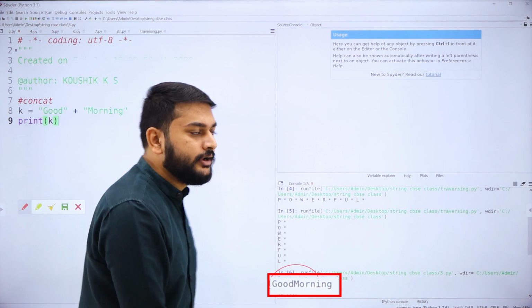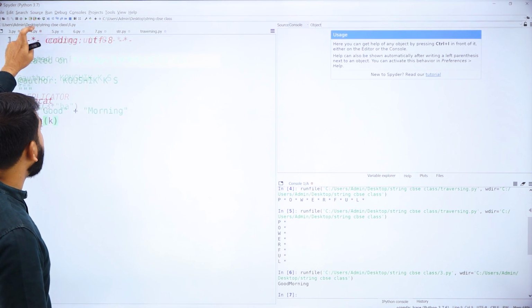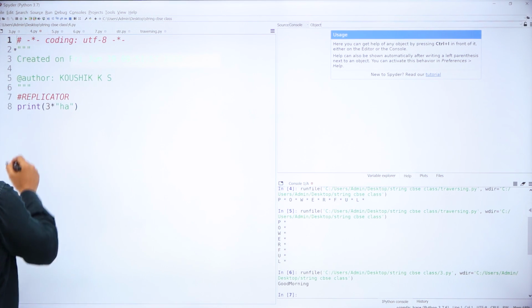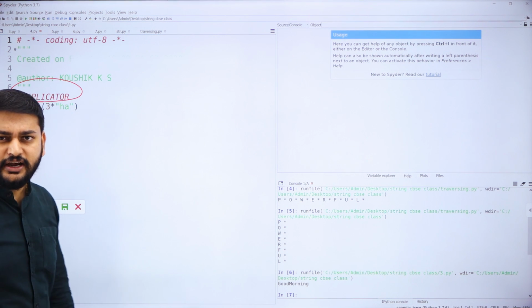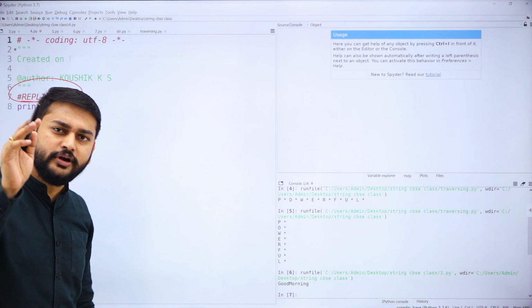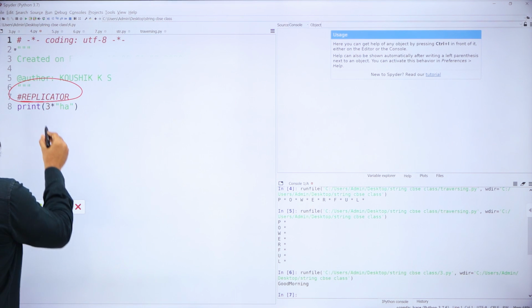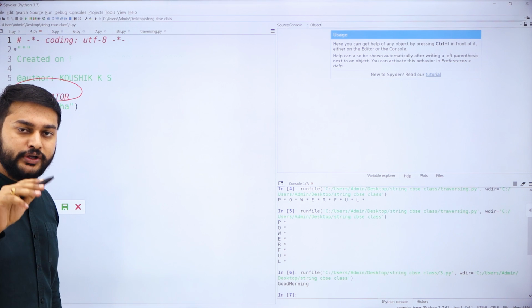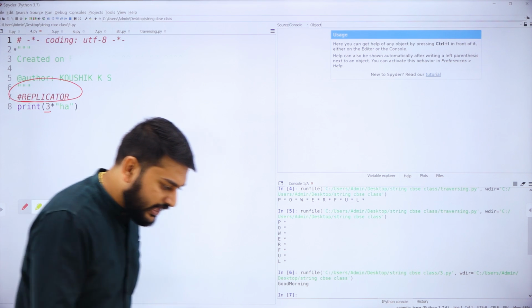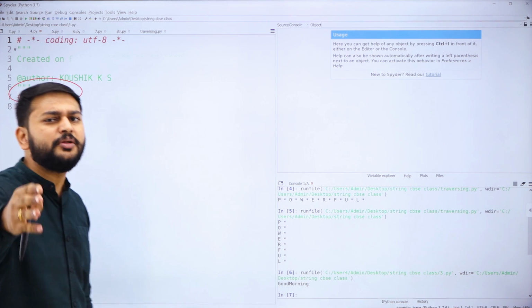Moving on to the next one. What is the next operator that I have? The next operator is the replicator. What is this replicator operator? What will I be performing? You need to observe here, I am performing 3 star, so what is the star doing? It is performing multiplication.